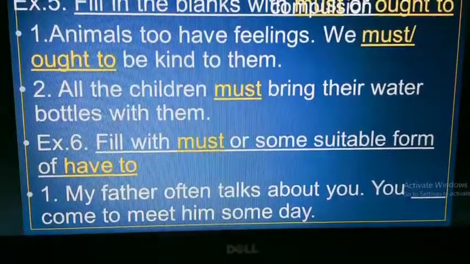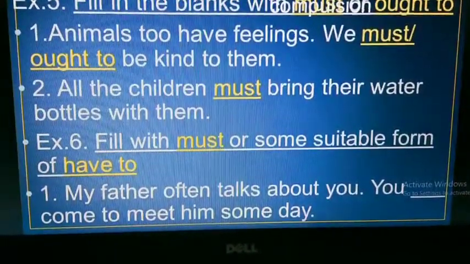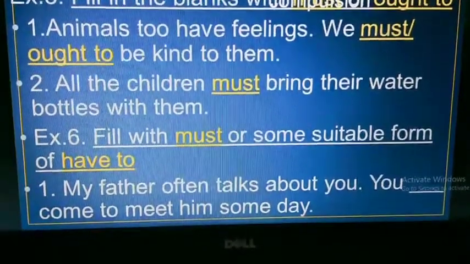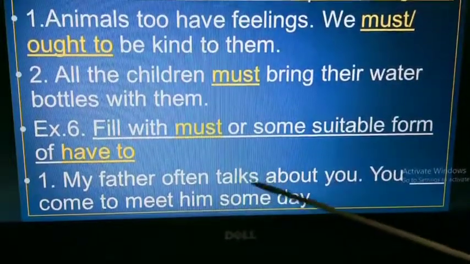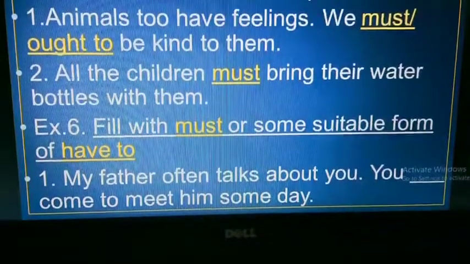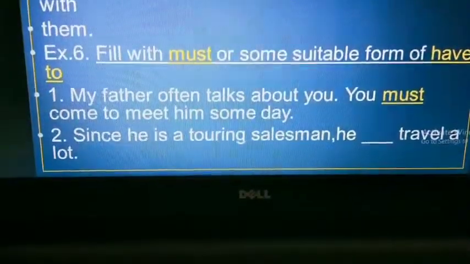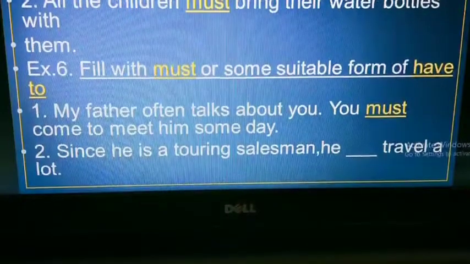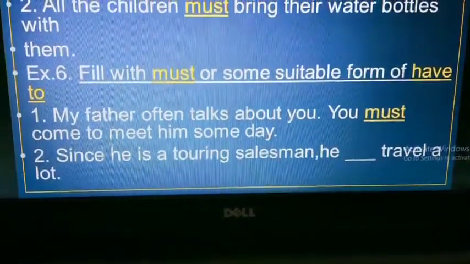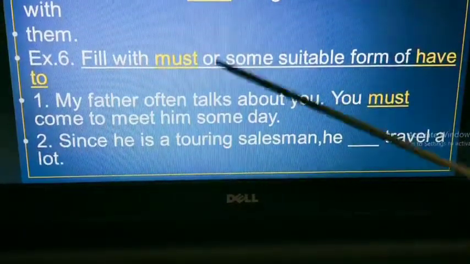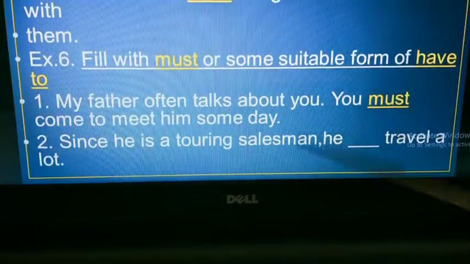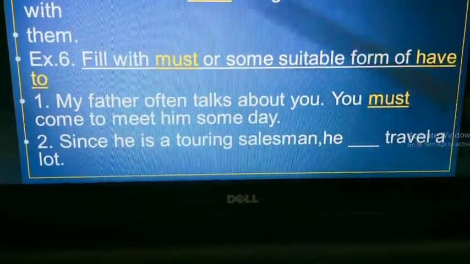First one: my father often talks about you. You dash come to meet him someday. Here it is desire, so we can use must. You must come to meet him someday. Now second question: since he is a touring salesman, he dash travels a lot. This is an external compulsion. A salesman has to travel a lot.